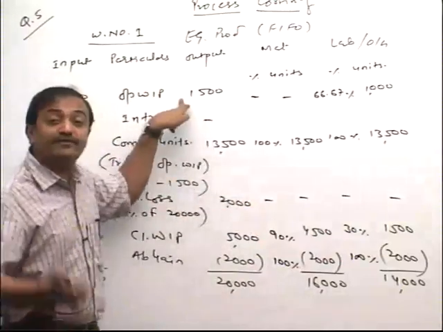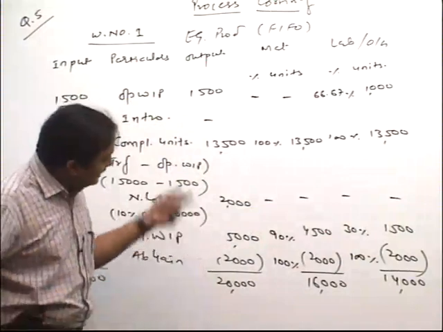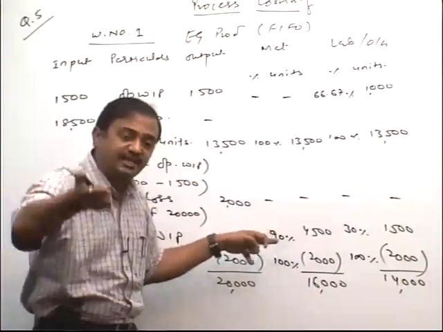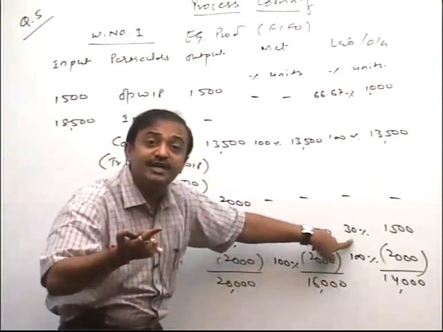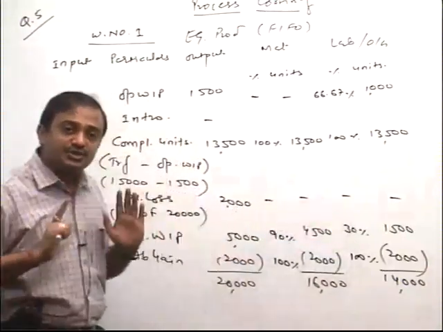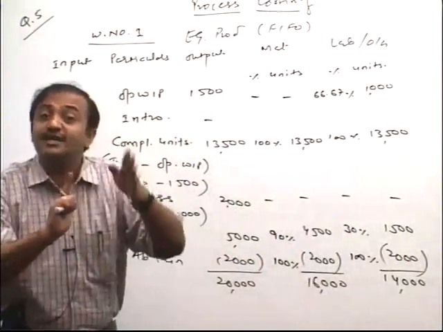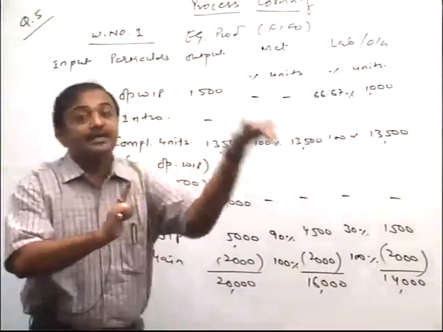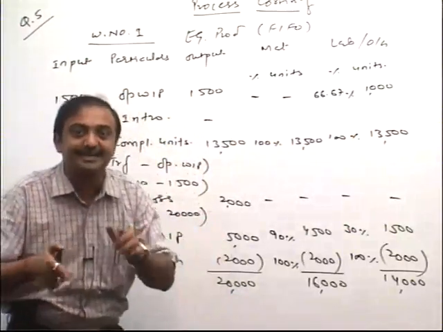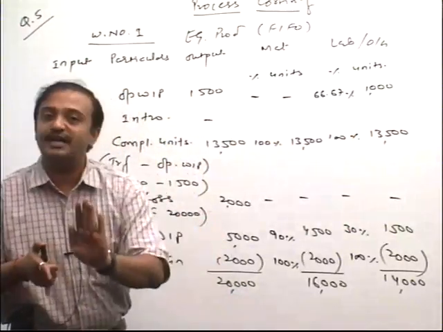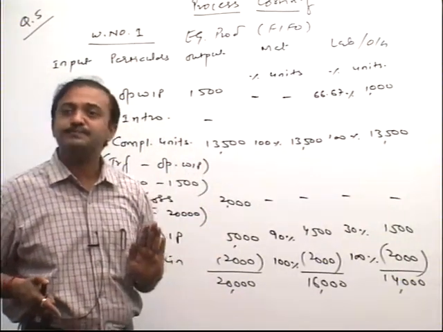Here we take the further process percentage, and here we take, friends, the percentage of completion. If you consider the same thing in the next year, then 10% we work in the next year, and here 70% we work in which year, friends? Next year. So just take it that way: for opening WIP we always take the further process percentage, meaning whatever was completed last year, the remaining we complete in the current year. While closing WIP is started in the current year, and whatever percentage is given, that much we consider in equivalent production. Clear?